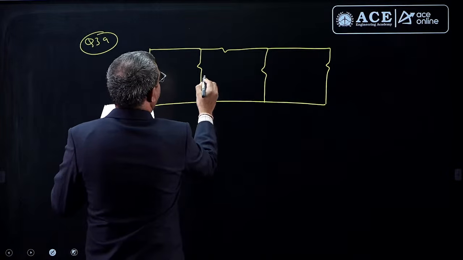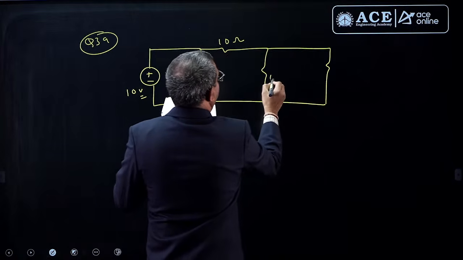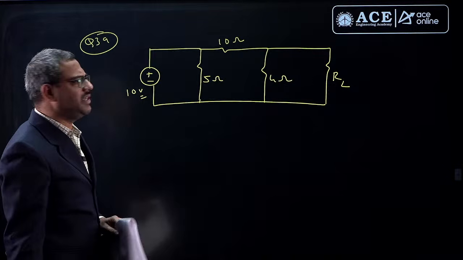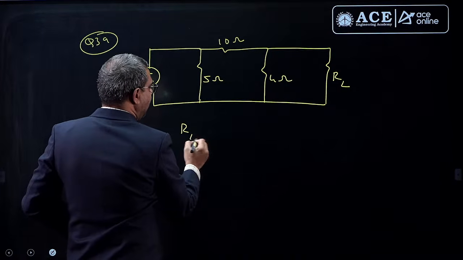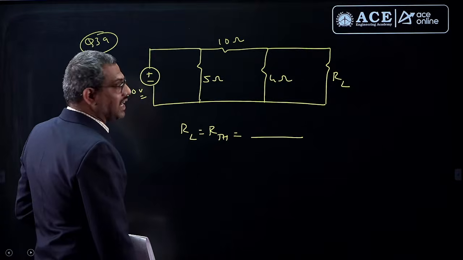If it is a 2-port network, I need to get confirmation, then we will do it in a different way. But as of now, with the given data from my student, he is asking for what value of RL Pmax occurs. Simple. Pmax occurs in RL when RL is RTH. RL is RTH.